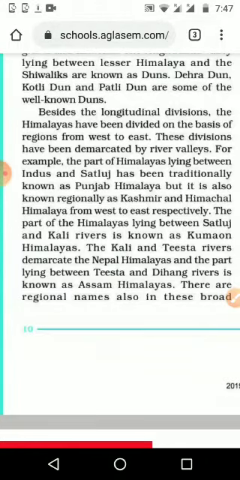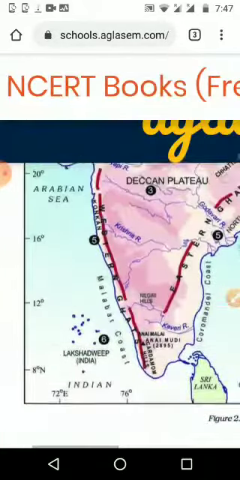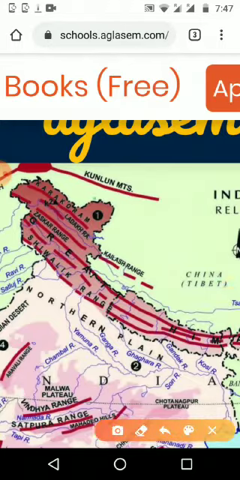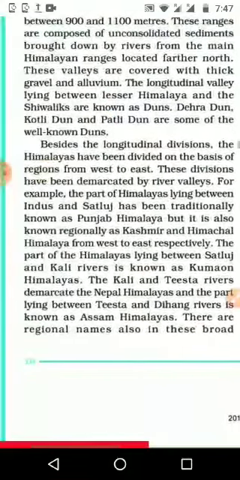And now we are going to see the divisions according to east-west. It is with the help of rivers that we are going to understand how we can divide the Himalaya from east to west.